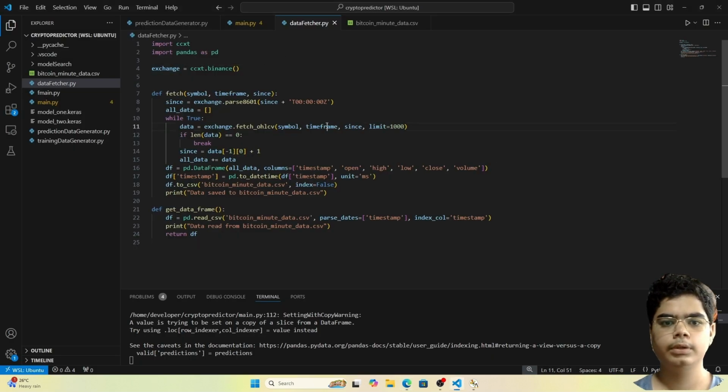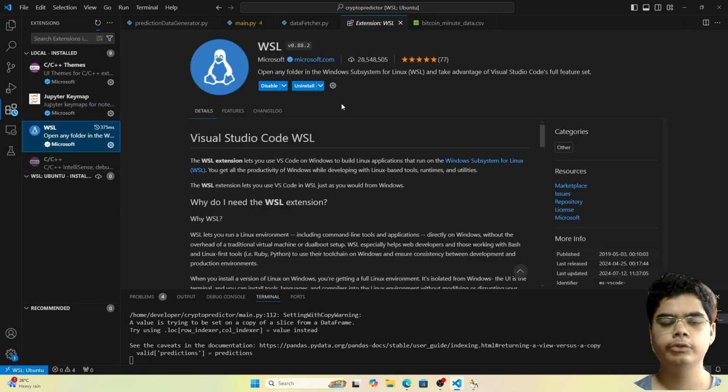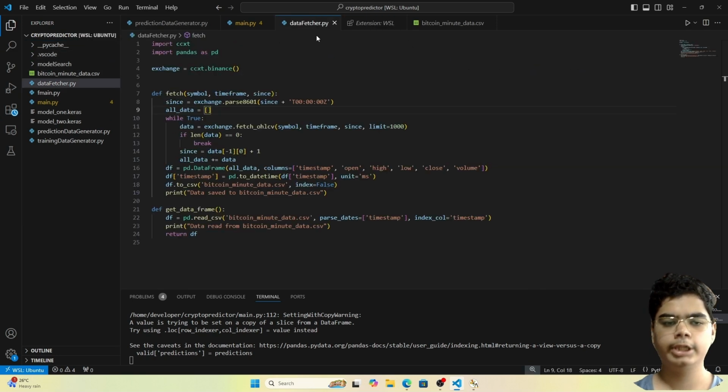However, it is important to note that I am not directly using Windows to do the machine learning, as I want to leverage the capabilities of my GPU. So I am using WSL, which is Windows Subsystem for Linux. Here at the bottom left corner, you can see that I am using WSL Ubuntu, and there is a cool plugin known as WSL in Visual Studio Code, which is very useful to do this stuff on Windows. So now let's get started.